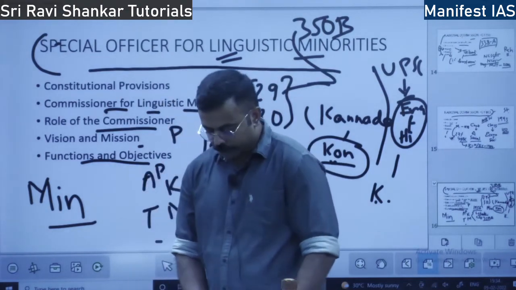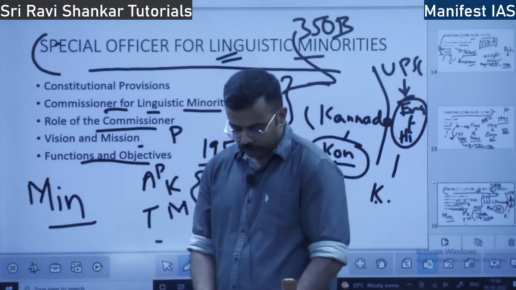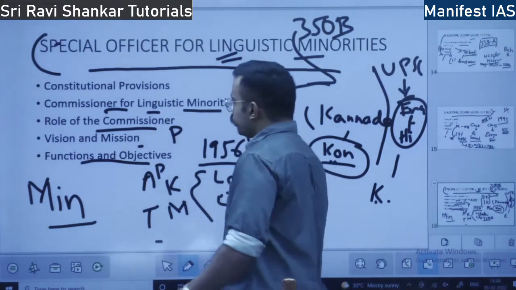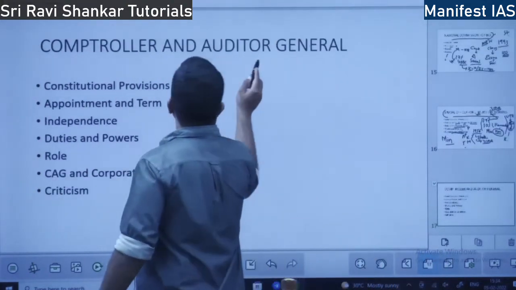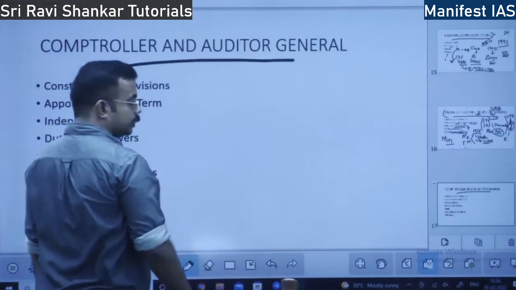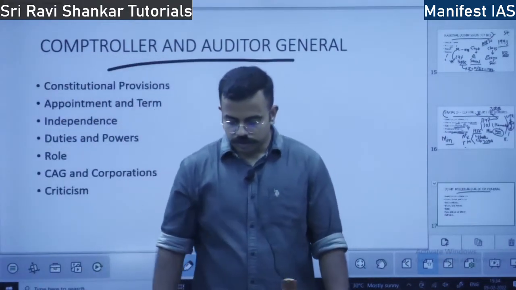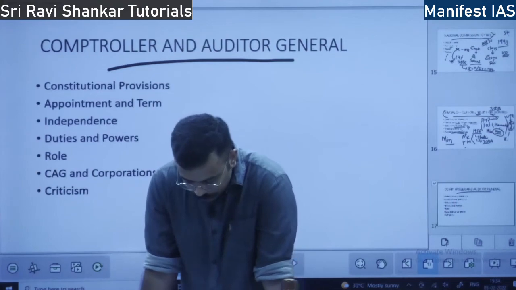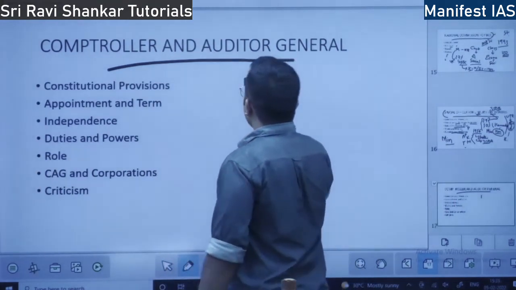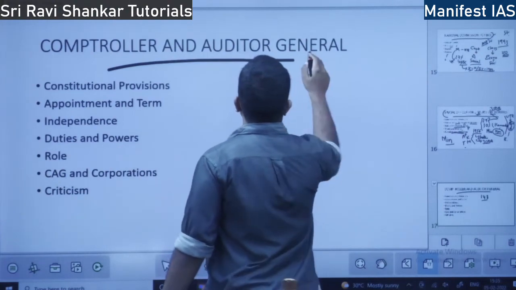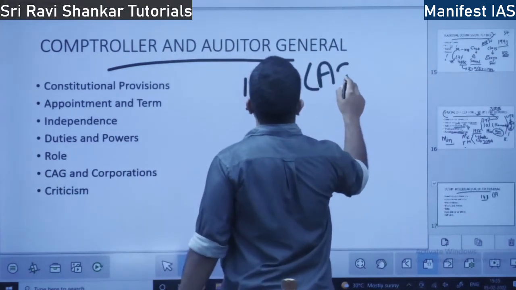Next, we will speak about the Office of the Comptroller and Auditor General of India. Which is the constitutional provision? Article 148 speaks about the CAG.